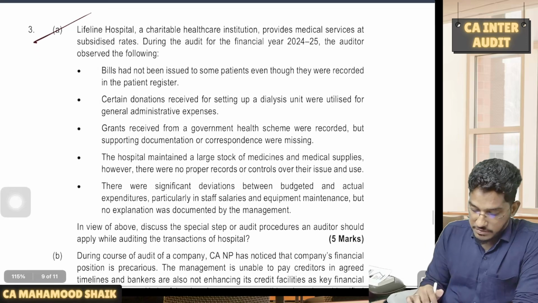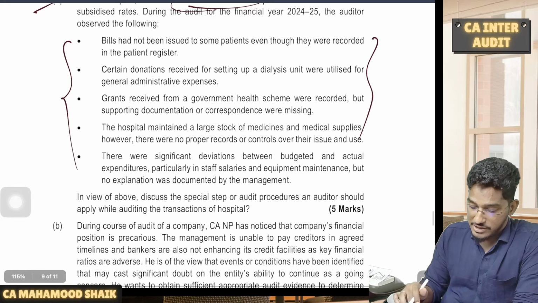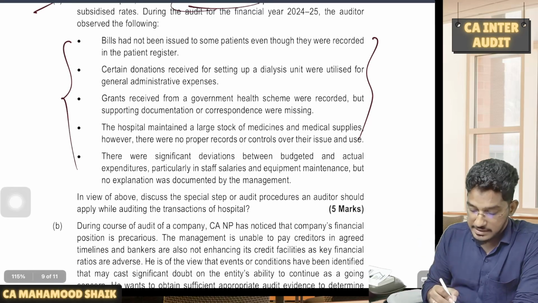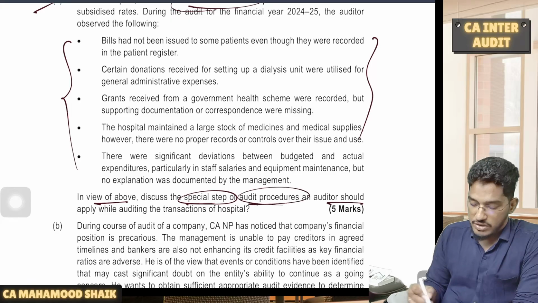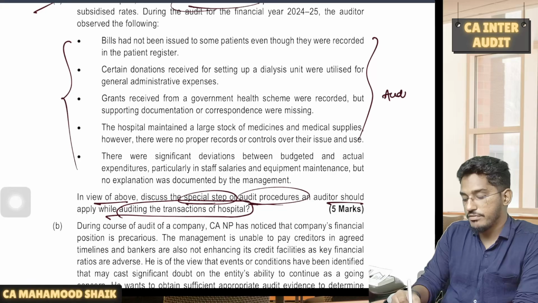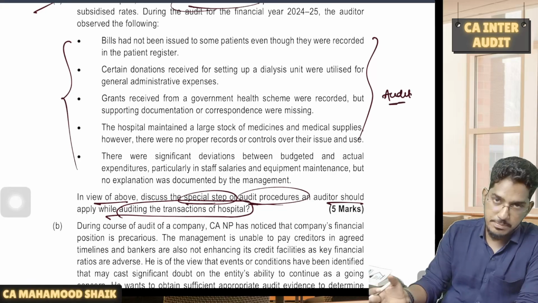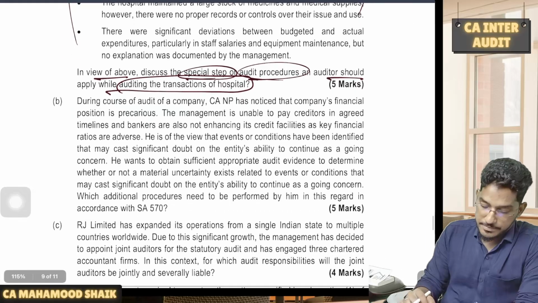So this is a straightforward question. Here I will tell you, they talk about the healthcare institution and they mention some lapses in the healthcare institution. And finally the question they are asking is, in view of the above, discuss the special steps or audit procedures an auditor should apply while auditing the transactions of a hospital. Audit of various entities. What are the special points you have to keep in mind while conducting audit of a hospital? Those few points you are required to write here.